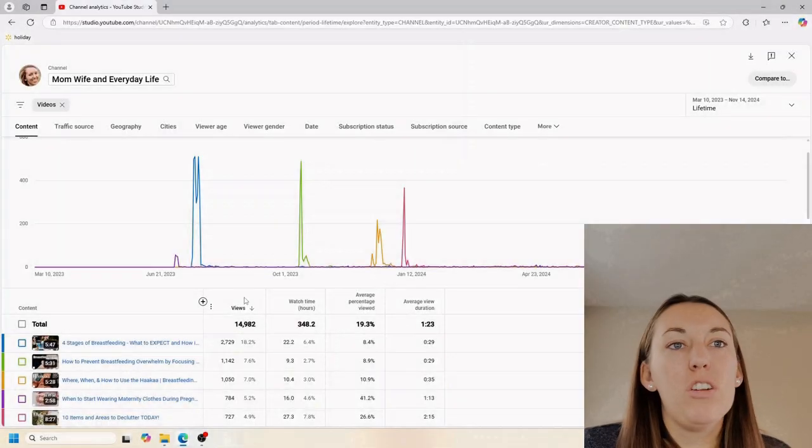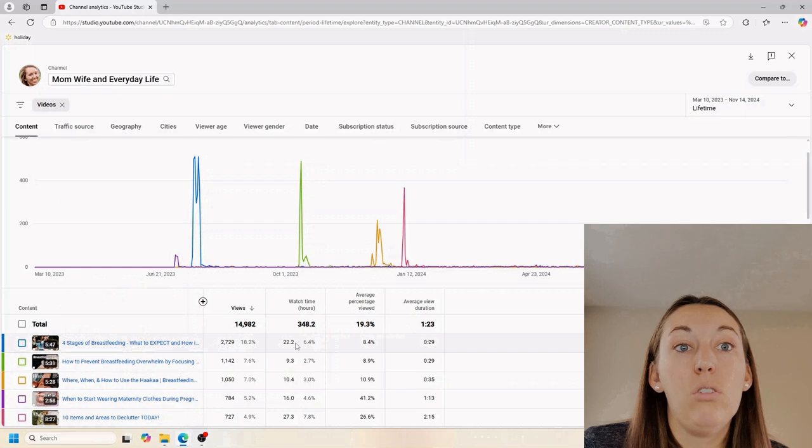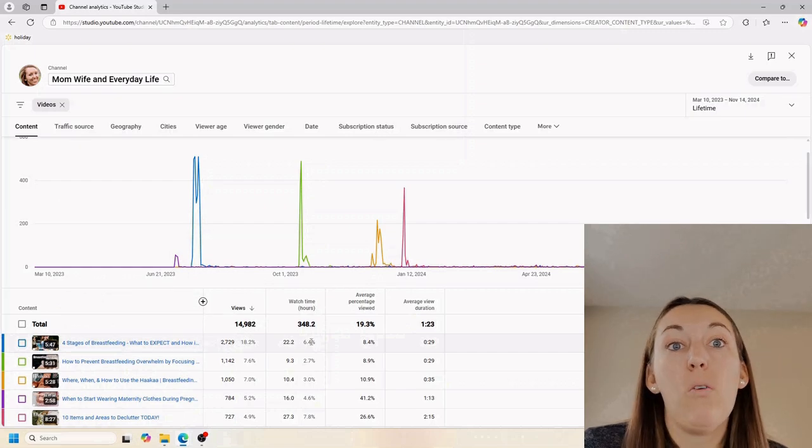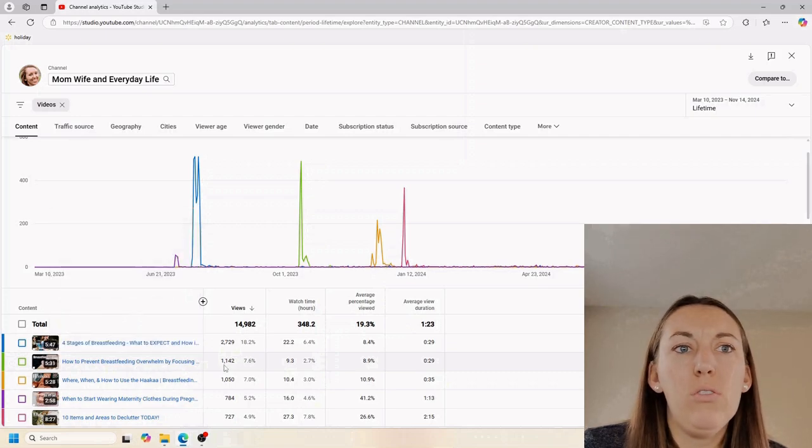And okay, now back into the content. Again, we're going to start off by views. This one here was a very early one, July of 23. Great views, good watch time because it got great views. However, not a lot of it got viewed. This next one, breastfeeding goals and overwhelm, great views for me. But again, not a lot of watch time for that many views. Average percent viewed, terrible. Average view duration, terrible.